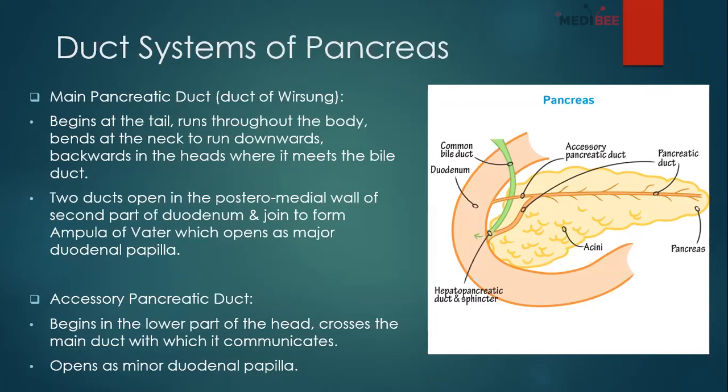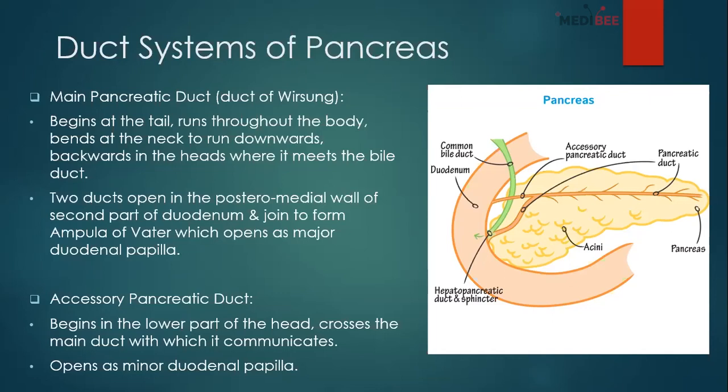So the same thing we learned with the major duodenal papilla, we are learning here. Both are the same, there is no difference. One is from the pancreas perspective and one is from the duodenum perspective, but the things are the same. That's why I told you to go through the previous systems or viscera, so that it will be easier for you to understand.